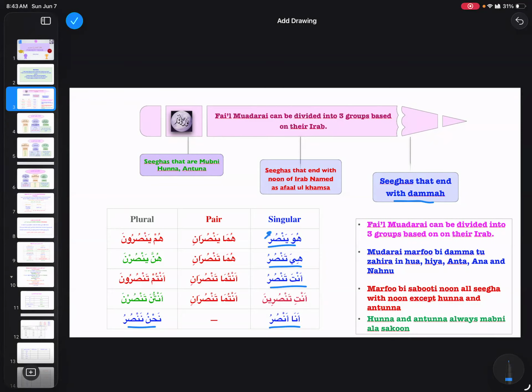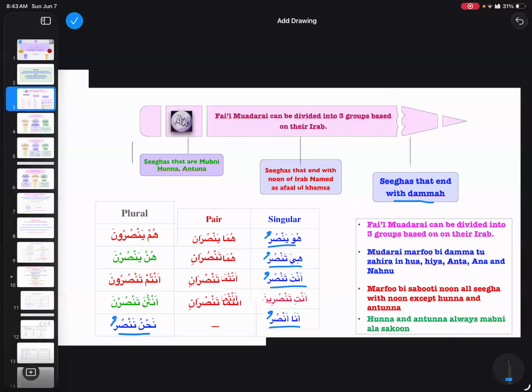They are ending on the dhamma. And do we see the markers of rafa in them? No. There is no alif of the dual, there is no waw of the plural, and there is no ya.